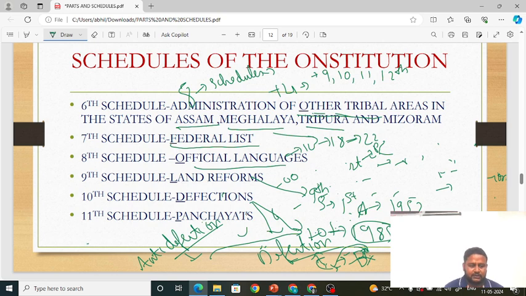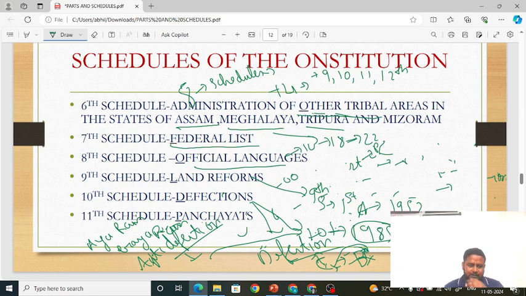There was one famous saying, Aya Ram, Gaya Ram. There were one or two politicians who, in the span of some days, changed party so many times. That is the meaning of Aya Ram, Gaya Ram. That was the regime at that time, so it was important to bring in a rule or act so that defections can be stopped. So the 10th Schedule is talking about anti-defection.